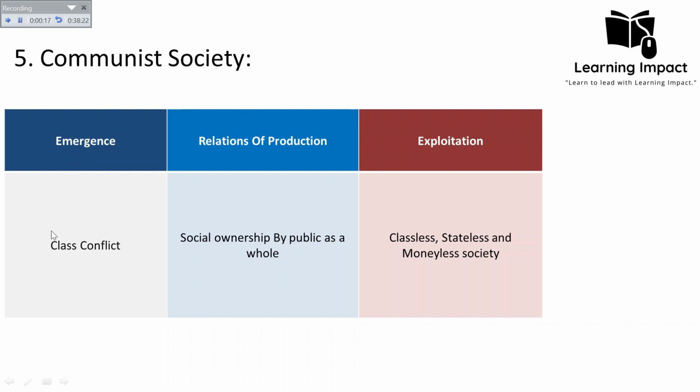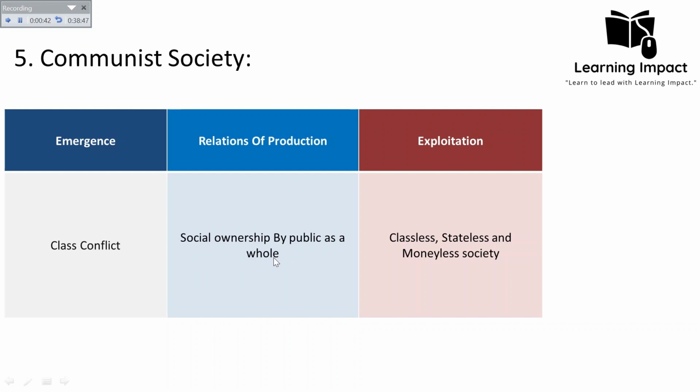He believed that the class conflict would spiral out of control and lead to a communist society. And the relations of production will be social ownership by the public as a whole; there will be no concept of private ownership. This is what he called the communist society. The first society we just discussed, he called primitive communism.